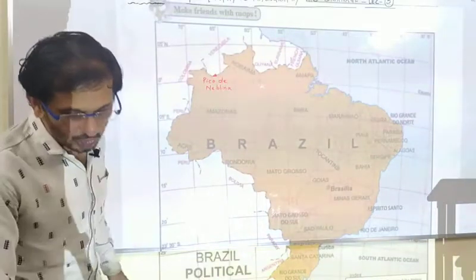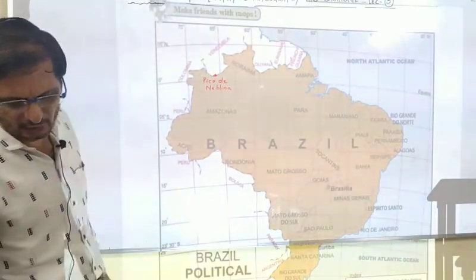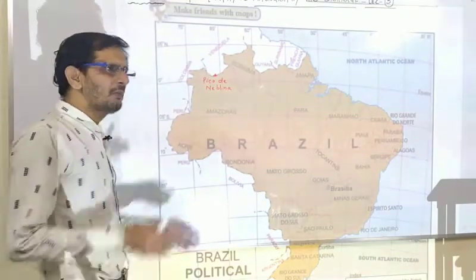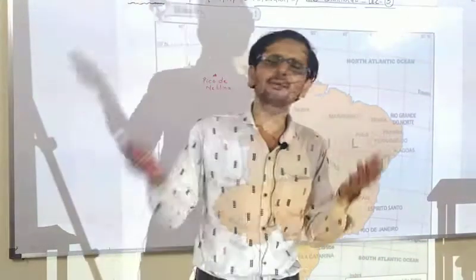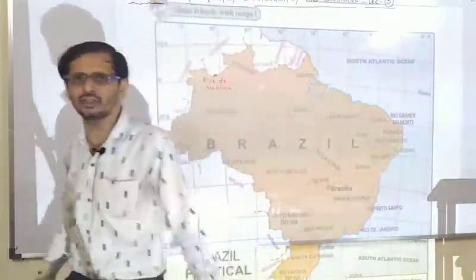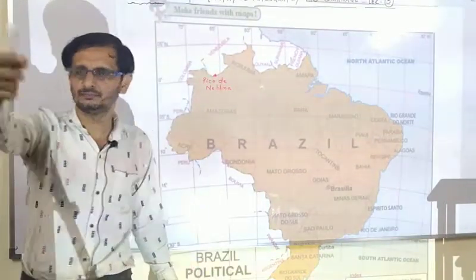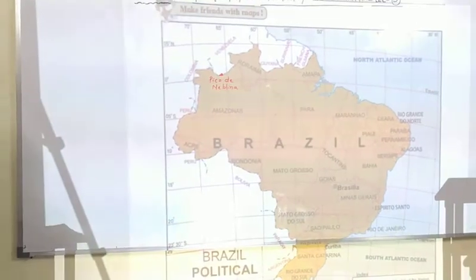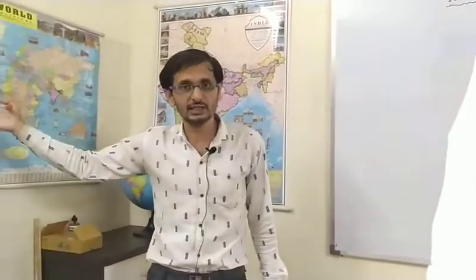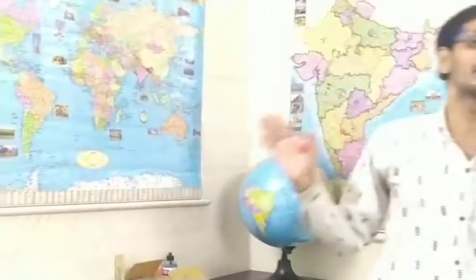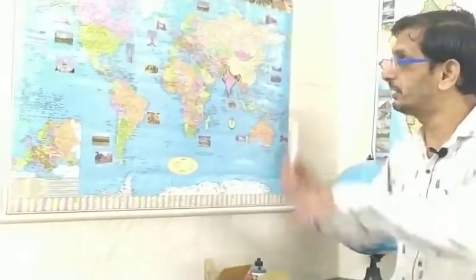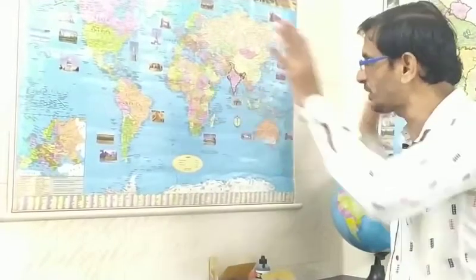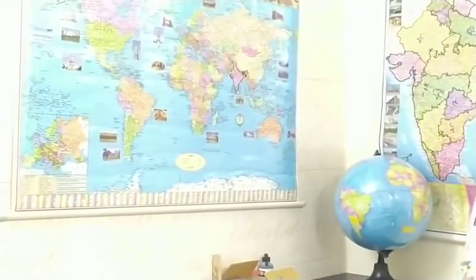Now, though it occupies a very small area, the nature of its slope and the effect it has on the climate makes it a separate physiographic region. But it affects the Brazilian climate. Why? Because India and Brazil, even though they are far off from each other, you can see here, India is in the Asian continent while Brazil is in the South American continent, yet both the countries receive orographic rainfall. Both Brazil as well as India, even though they are far apart, receive orographic rainfall.